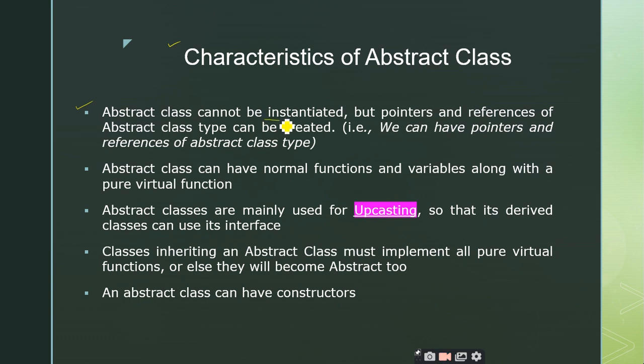What do you mean by instantiation? This term is very important. Instantiating a class, very important. What do you mean by instantiation? Creating an object. Super. Creating an object for a class is called instantiating a class. So abstract classes cannot be instantiated. That means you cannot create objects for these abstract classes.